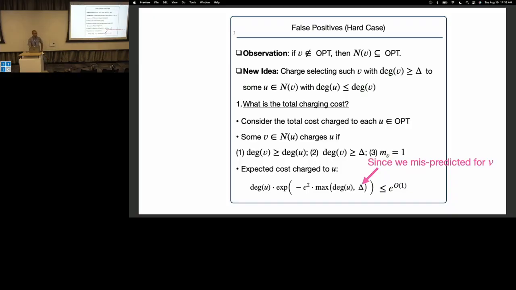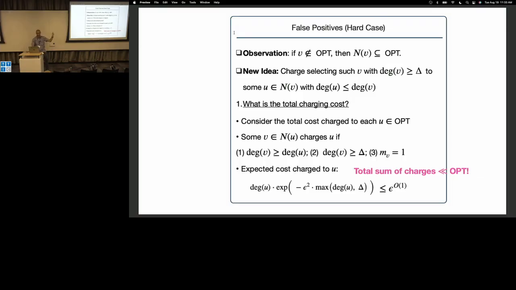So does that make sense? For a vertex that's actually in the cover, how many times can it be charged? Well, it can be charged by all of its neighbors, but the neighbors only charge it if they have a higher degree, and then we use the probability of mispredicting for them. So then we can say the total sum of charges is the sum over all the vertices u that are in the cover, and that's small compared to opt. So then we're happy. The charging is actually very simple.